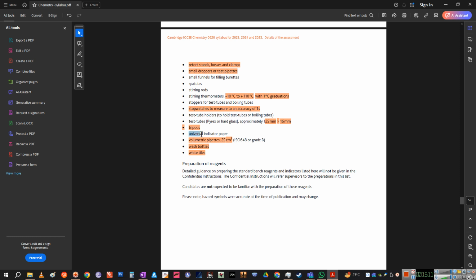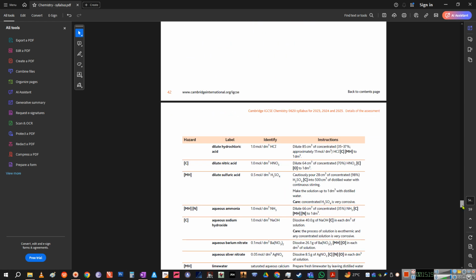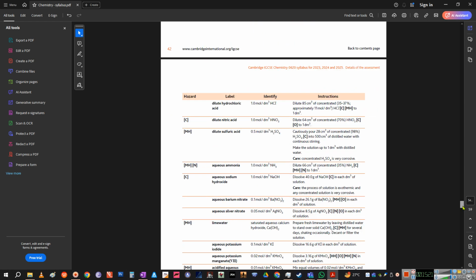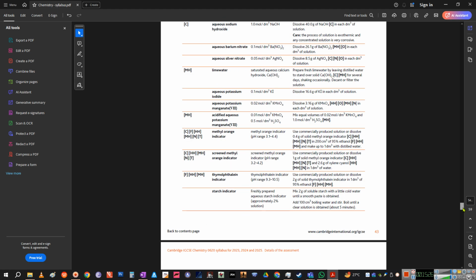And universal indicator paper, and then you have universal indicators as well. Reagents. So they have a list of reagents as well. Preparation of reagents, they've given you. Then dilute sulfuric acid, these are the molarities, the chemicals that you have in the lab. Starch indicator, thymolphthalein, screened methyl orange, methyl orange indicator,